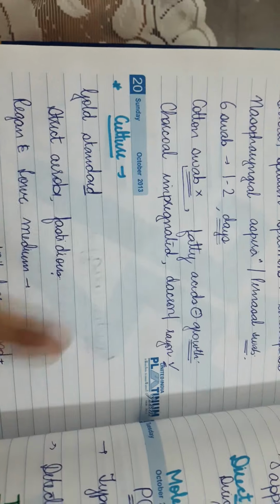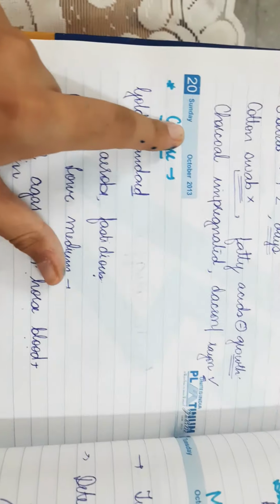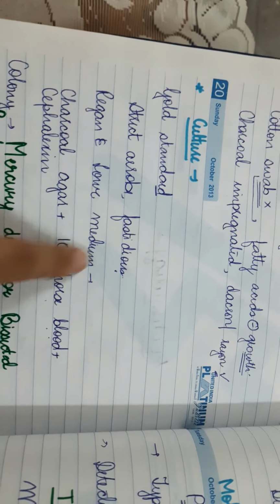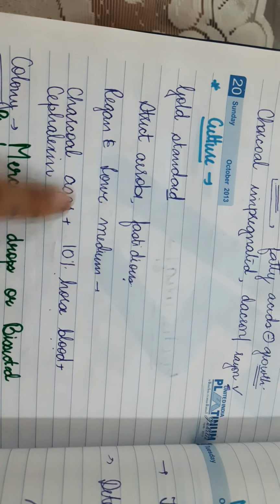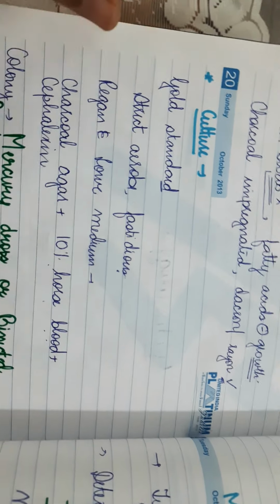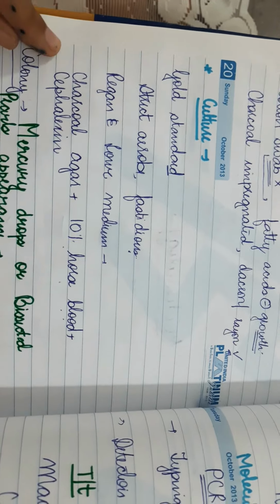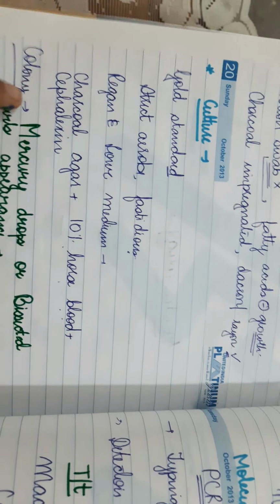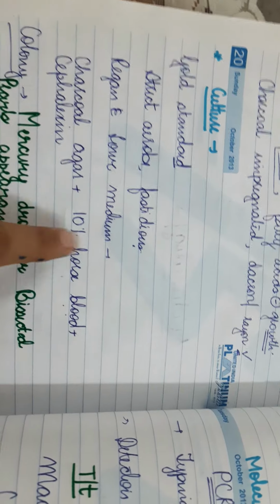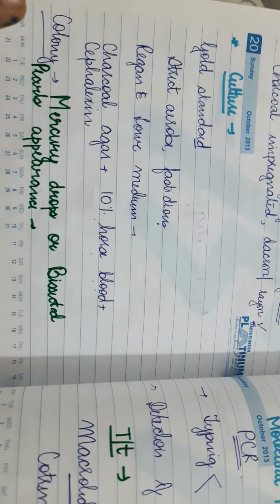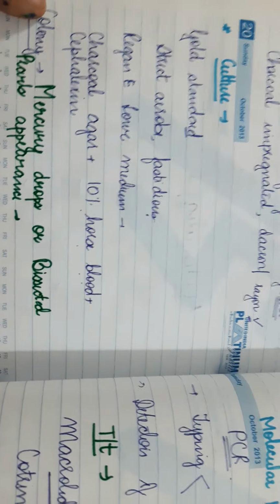Okay, now culture for lab diagnosis. If we talk about the methods, culture is the gold standard. These are strictly aerobic and fastidious, and the medium of choice is Regan-Lowe medium. It is composed of charcoal agar plus 10% horse blood plus cephalexin.